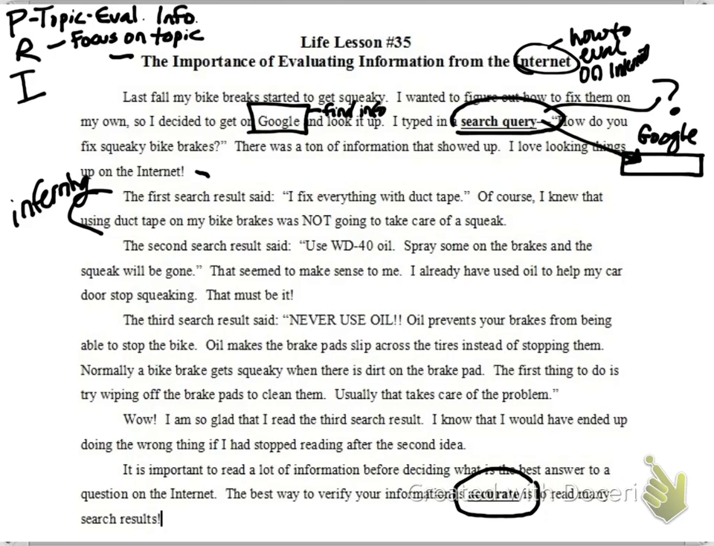The second search result said, use WD-40 oil. Spray some on the brakes and the squeak will be gone. That seemed to make sense to me. I already have used oil to help my car door stop squeaking. That must be it.